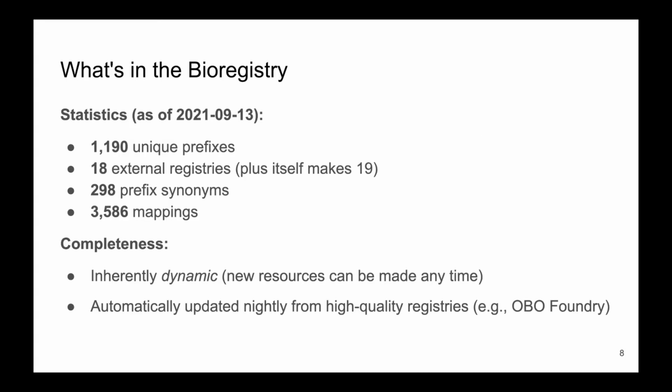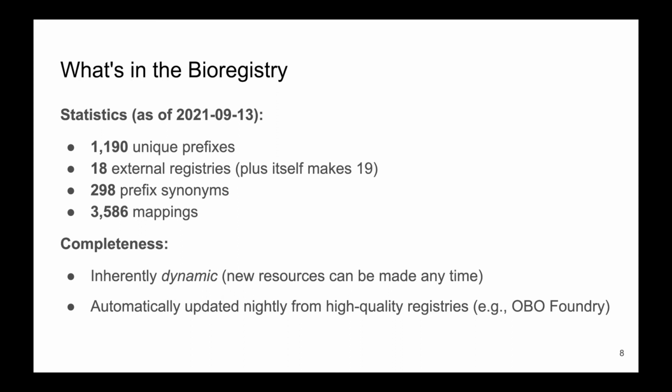So ultimately, the Bioregistry has 1,190 unique prefixes as of earlier this week across 18 different registries. And it also has its own internal registry for adding some extra prefixes that don't show up anywhere, so that makes 19. In total, there's 298 prefix synonyms that are helping to do normalization and canonicalization of prefixes.